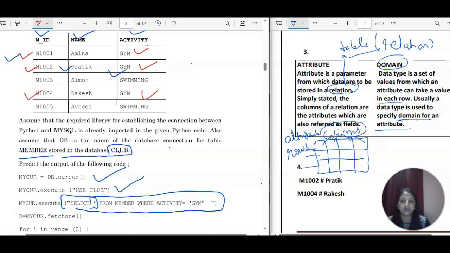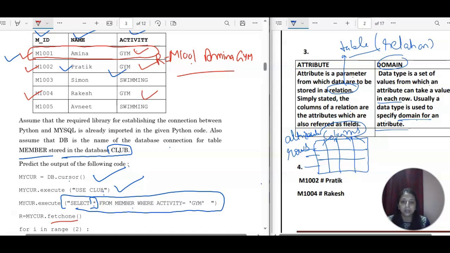Now we have R is equal to my cursor dot fetch 1. So fetch 1 is going to fetch one of the rows. The first one is this one. The first time, this will be fetched by the system, by the compiler. So it will get 1001, Amina and Jim, right? These 3 values will be fetched and stored into this variable R.